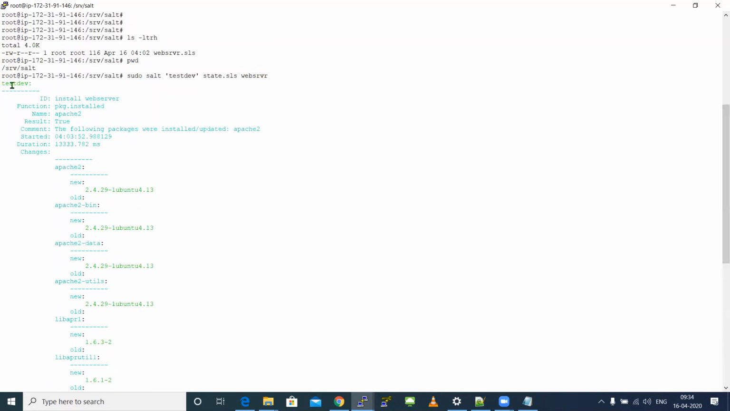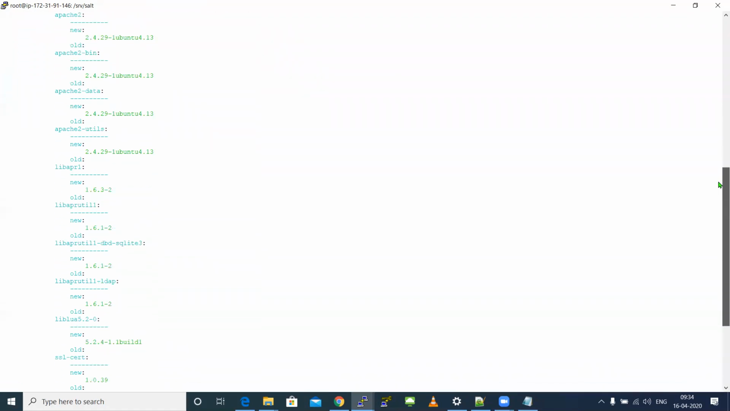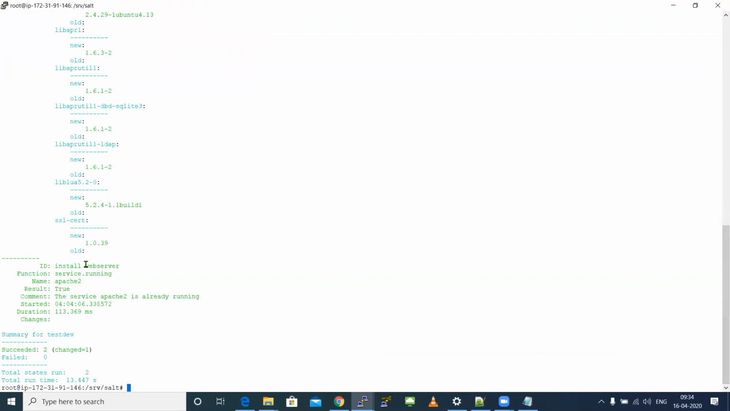If you are able to see, it is telling that in testdev, it installed something. ID is nothing but identification, which was the first line before the colon which I gave. And what was the function? The first function we gave was pkg.installed and the package name. It's telling the result is true because I gave something called enable true. It is telling the result, how much time it took, and what changes it made. And again the second task was to start the process, and the process name was again Apache, and it is telling how much time it took.